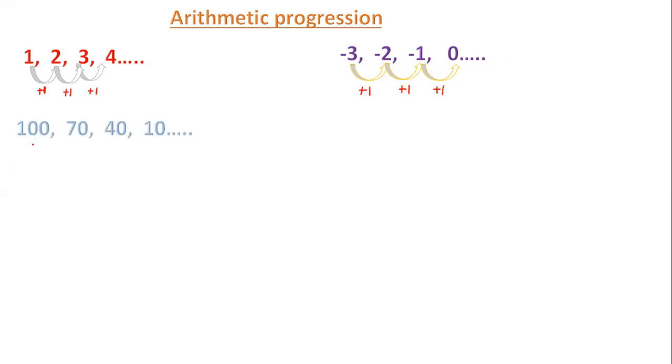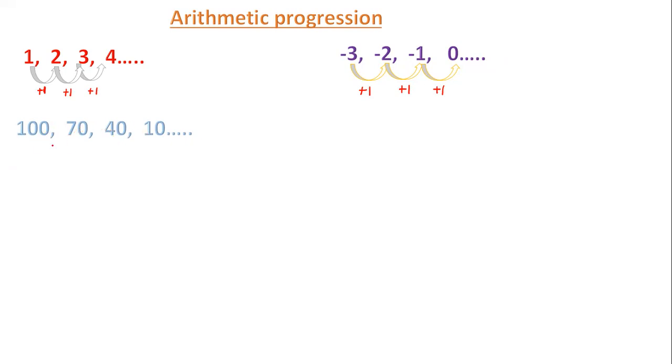Observe the next progression: 100, 70, 40, 10. Now each number is 30 less than the previous number. 70 is 30 less than 100, 40 is 30 less than 70, 10 is 30 less than 40.